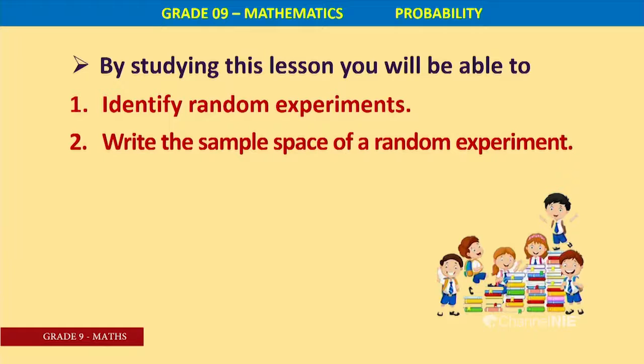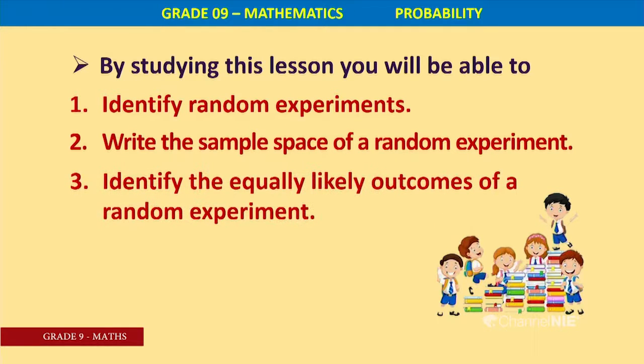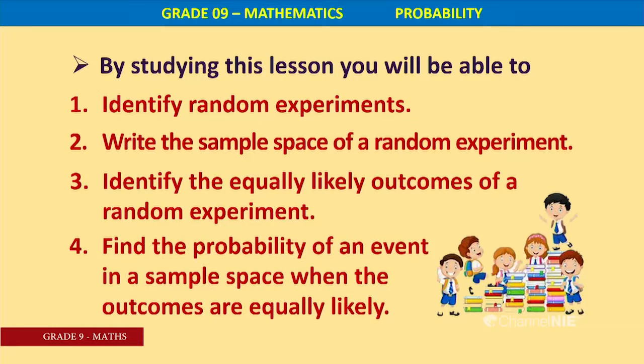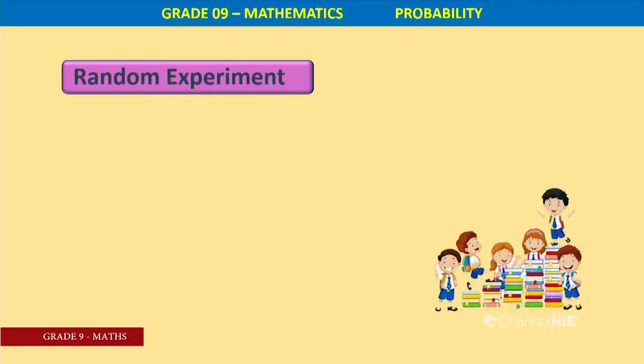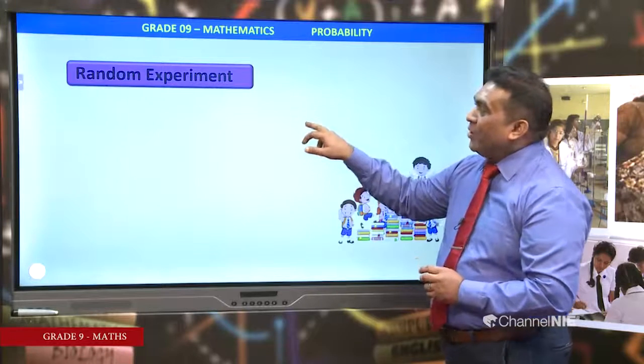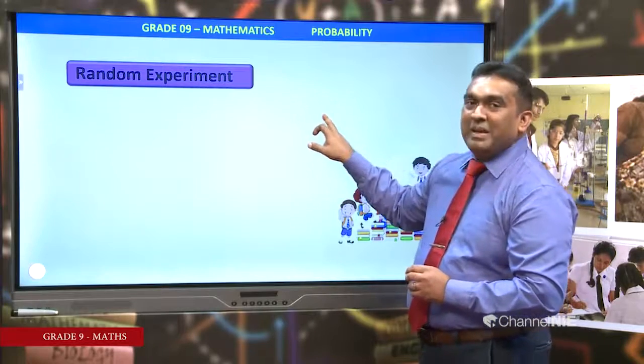Then identify the equally likely outcomes of a random experiment. Then find the probability of an event in a sample space when the outcomes are equally likely. Outcomes means results.